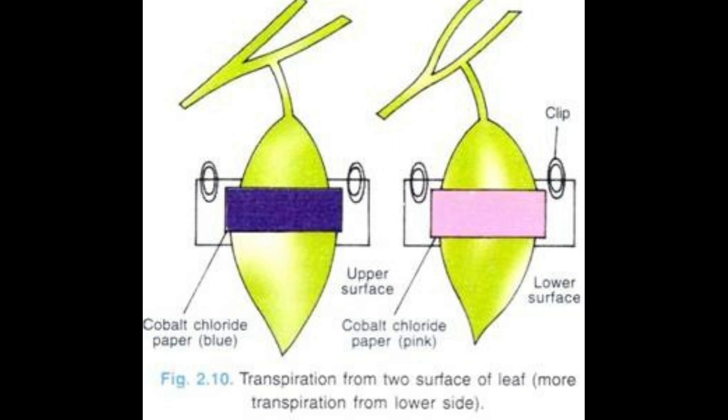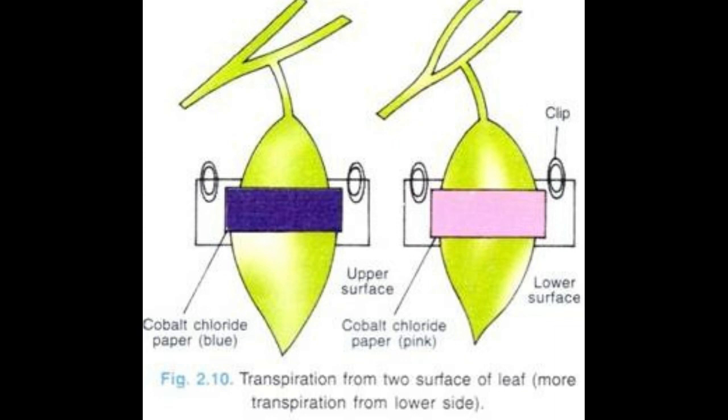The leaf should remain attached to its own plant. The piece of paper facing the upper surface of the leaf either does not turn pink or turns pink in a much longer time than the one on the lower surface, which turns pink much faster compared to the previous one. This proves that more transpiration takes place from the lower surface, on account of the numerous stomata found on it. So this proves that the dicot leaf has more stomata on its undersurface.